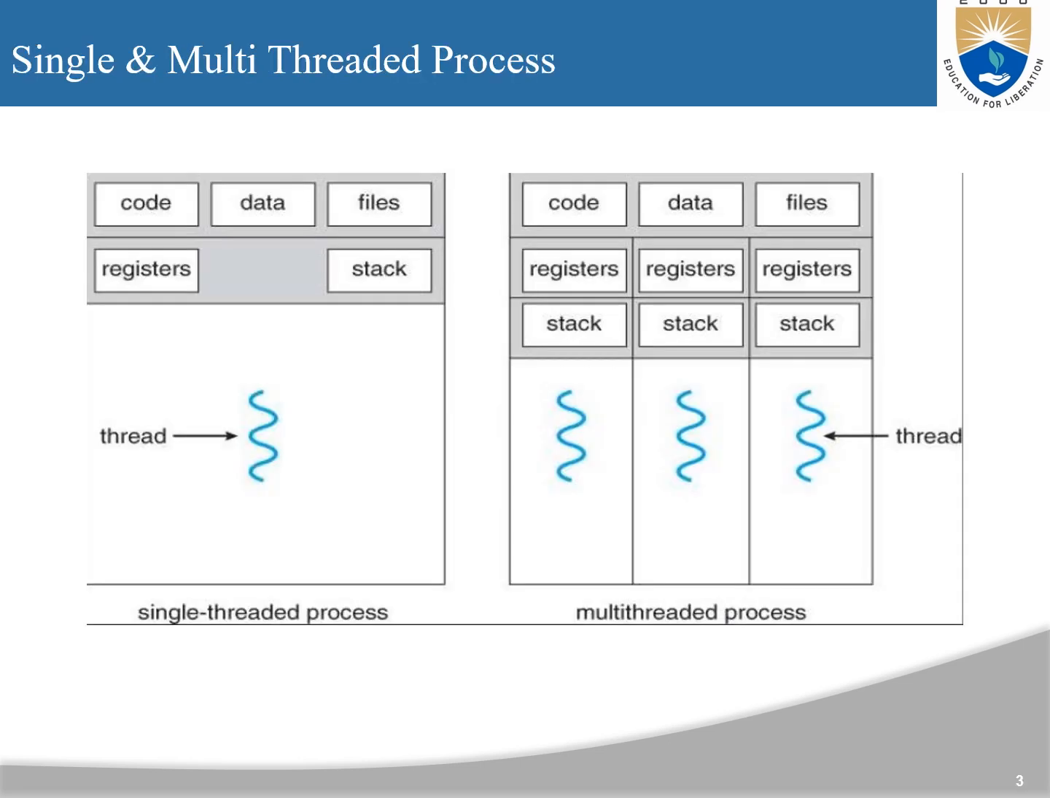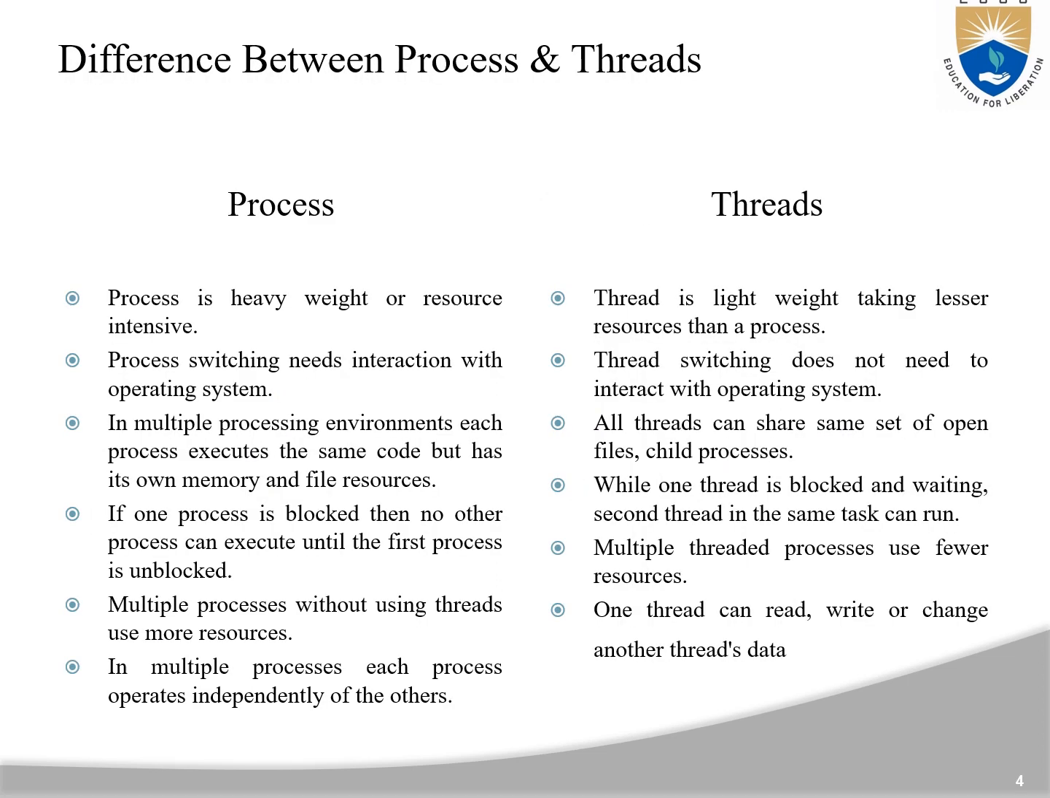Single and multi-threaded process. A single-threaded process consists of code, data, and files, one register, one stack, and one thread. Whereas a multi-threaded process consists of code, data, and files along with multiple registers, multiple stacks, and multiple threads. A process is heavyweight or resource intensive. A thread is lightweight, taking fewer resources than a process.